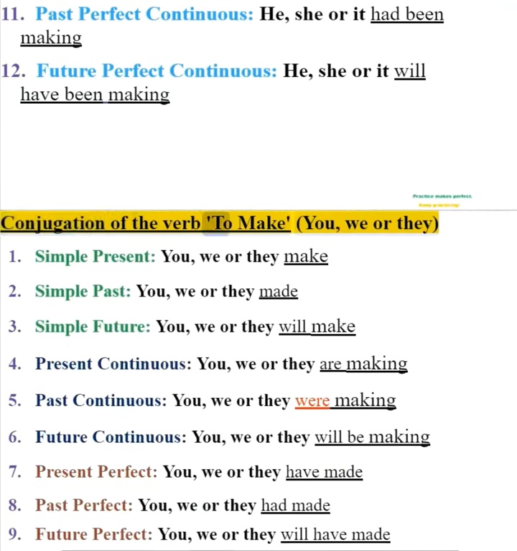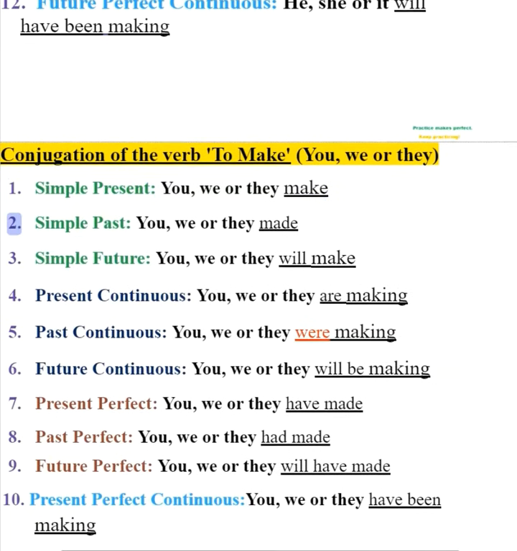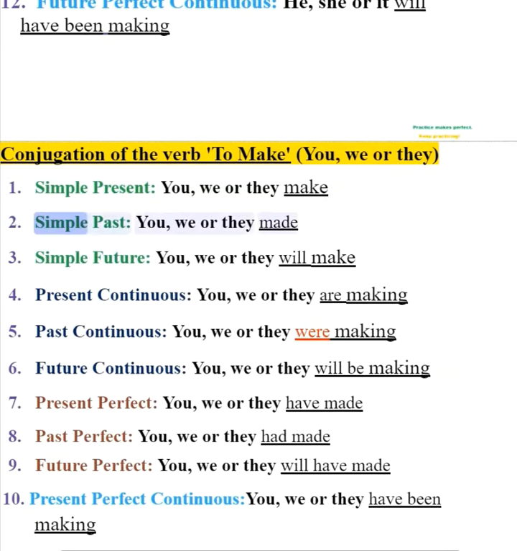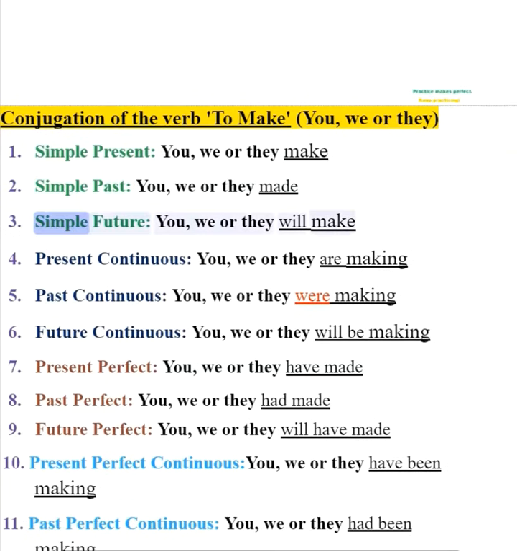Conjugation of the verb to make. You, we or they. 1. Simple present. You, we or they make. 2. Simple past. You, we or they made. 3. Simple future. You, we or they will make.